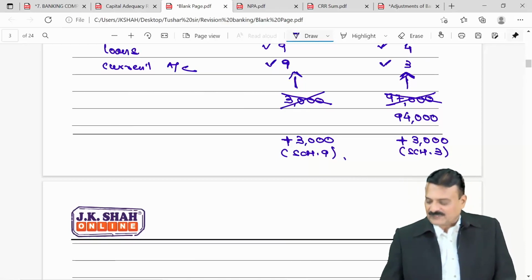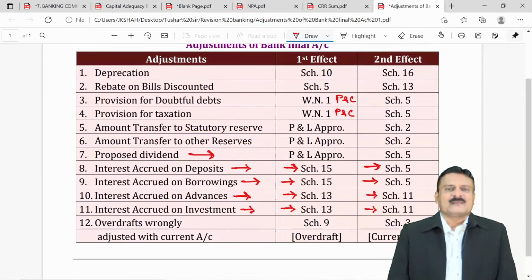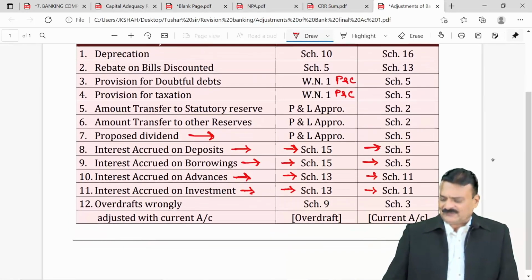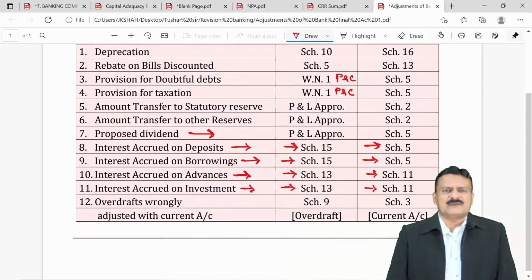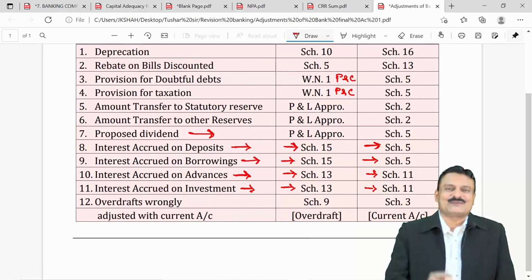So this was a complete list of our 12 adjustments. And friends, once you remember all 12 adjustments, definitely more than that is not possible. It's an overall view, you can say a combined view. All possible adjustments of a banking company are in front of you. Just remember them, start giving effect directly. In exams, we will not have time to think and then give effect. That much luxury you can't enjoy in exams, students.